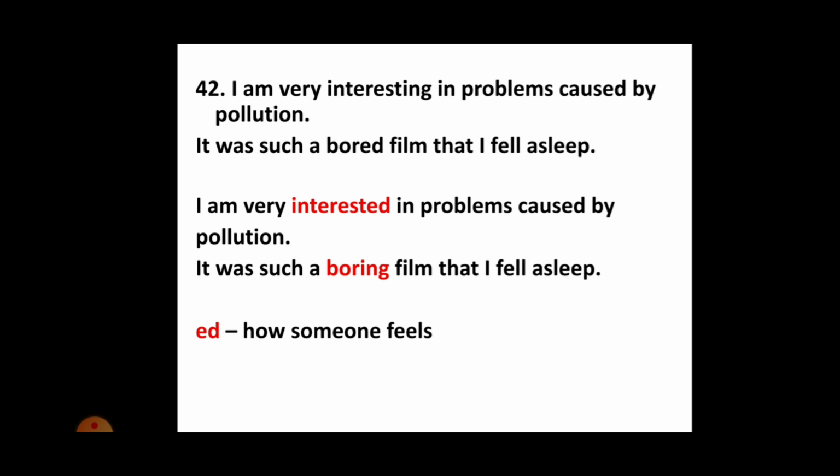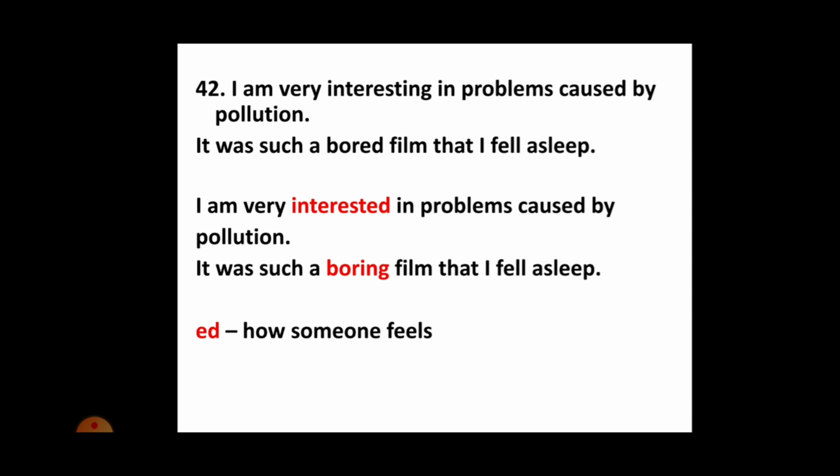And remember that ed is actually used to describe how someone feels. For example, by the end of the trip, I felt completely exhausted. So here in exhausted, I have used the third form of the verb as an adjective, and this is used to describe how I feel.